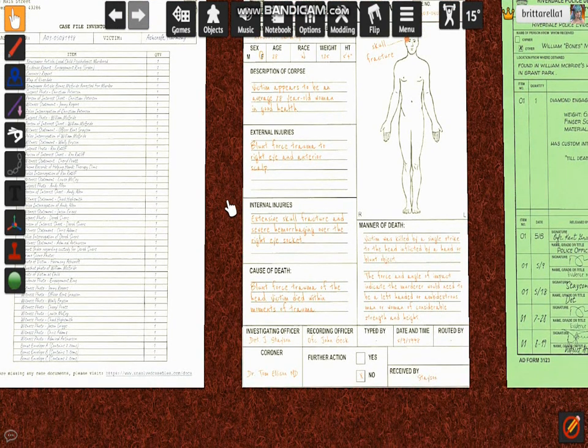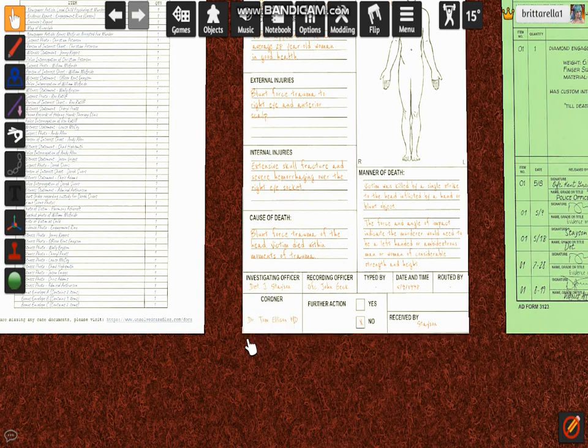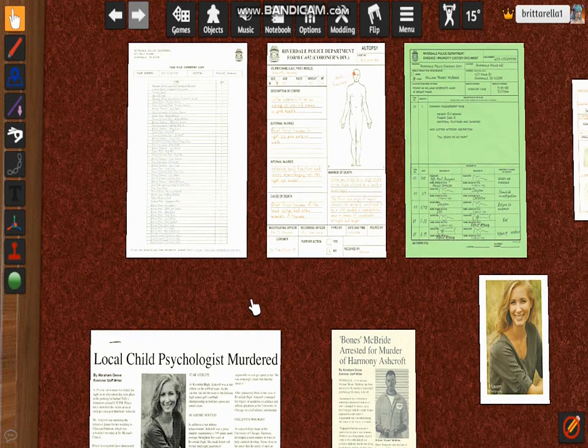Blunt force trauma to right eye and scalp, I think. Blunt force trauma of the head. Victim died within moments of trauma. Okay.